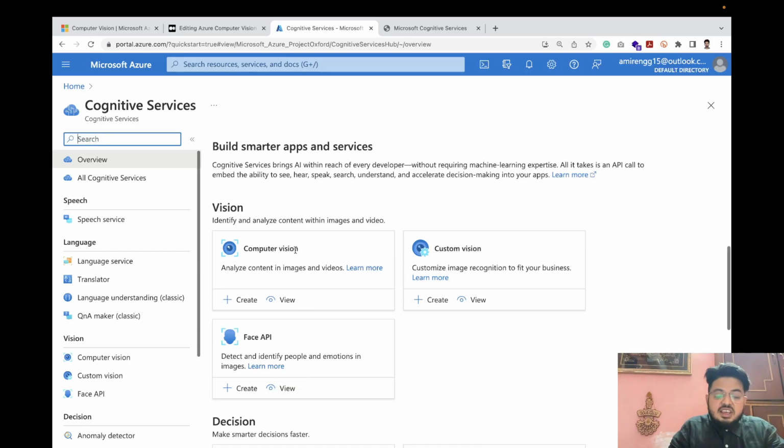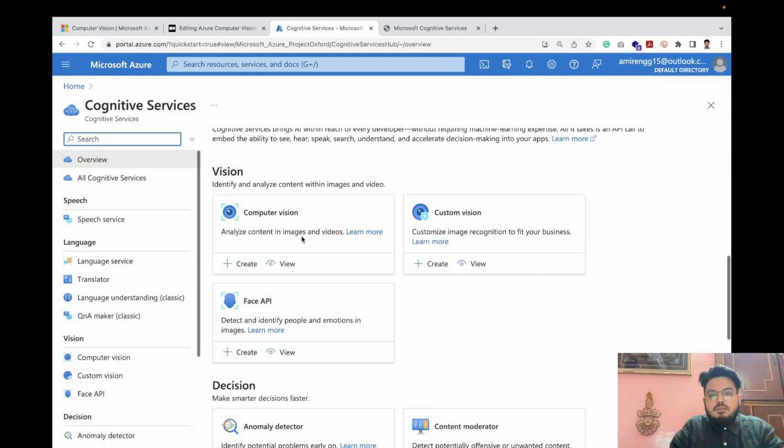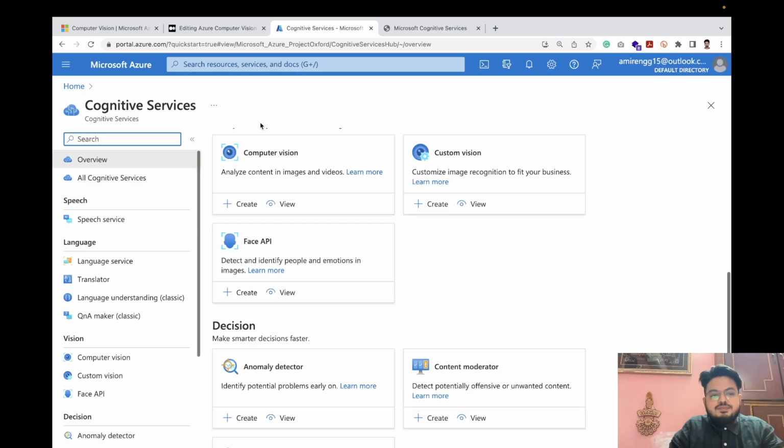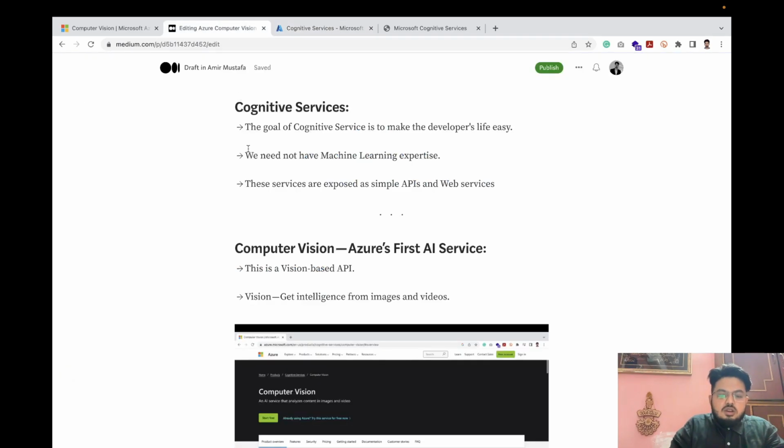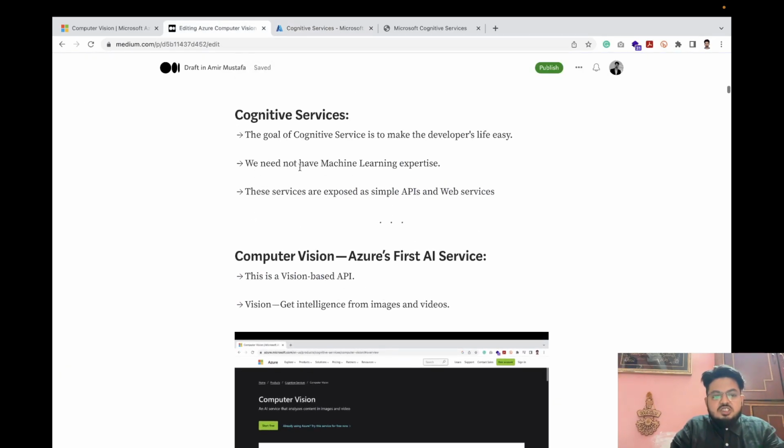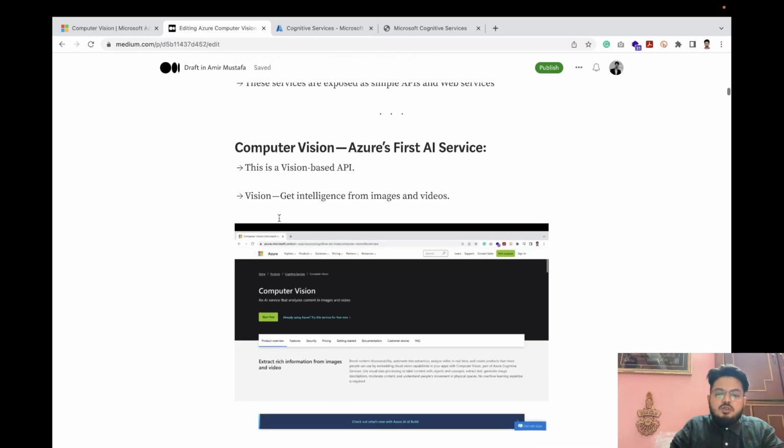We will create the API, and we will fetch the data. I'm a programmer, so I will explain in a way which will help you understand. Even if you are a non-programmer but you are interested in AI and ML, you can follow along. So that's all from the summary perspective. Now we will attach this document for reference.